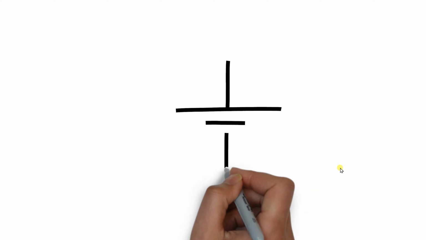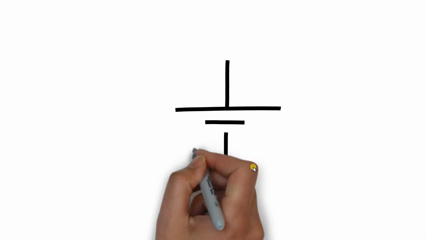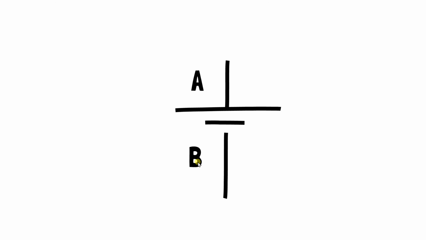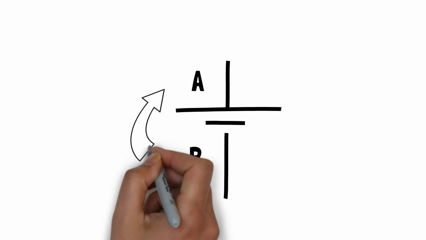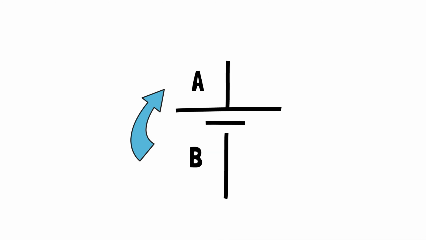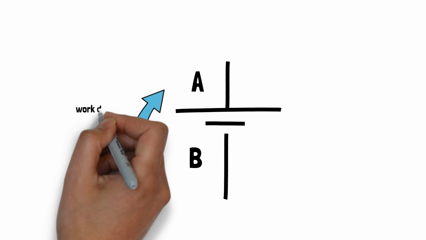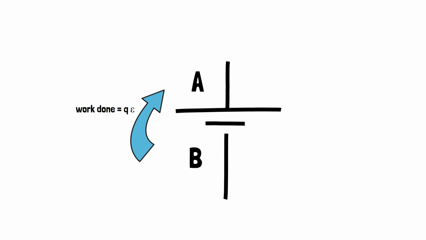Let us take a cell. Let us move charge from terminal B to A. So what happens when you are moving charge from B to A? Work is done on the charge.